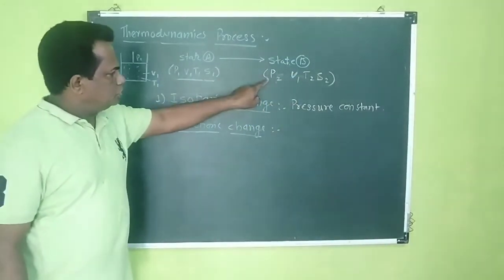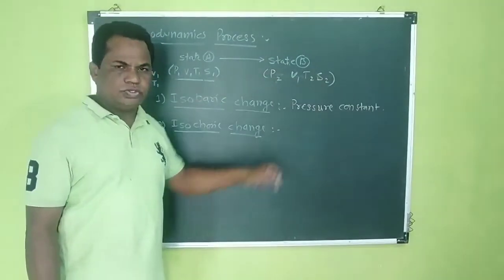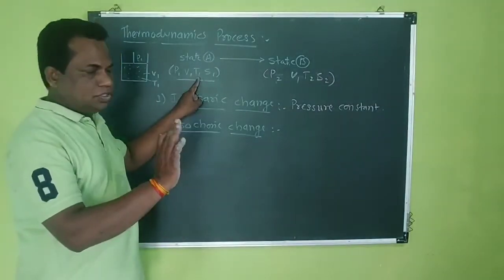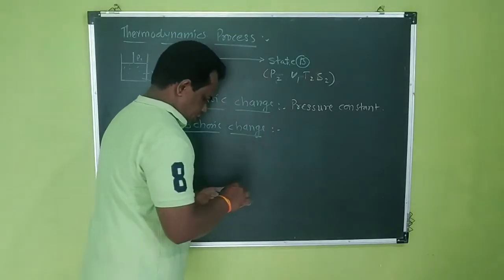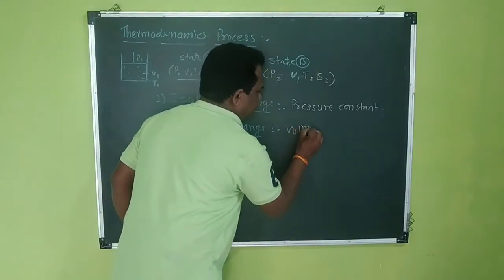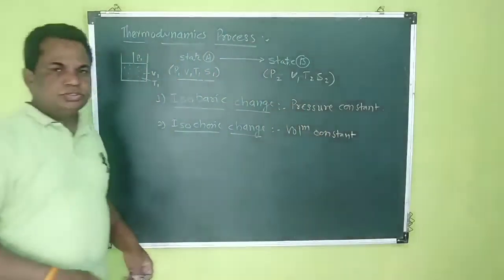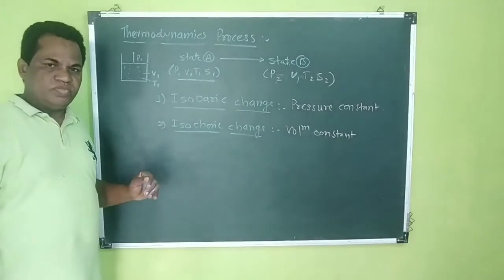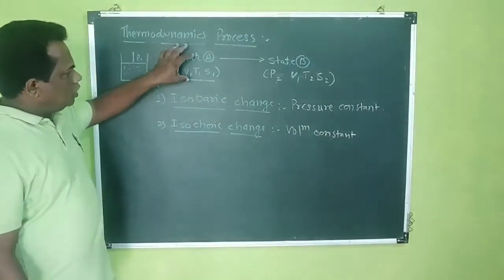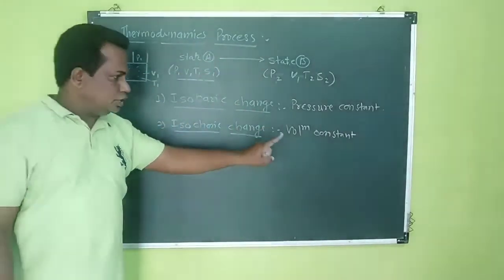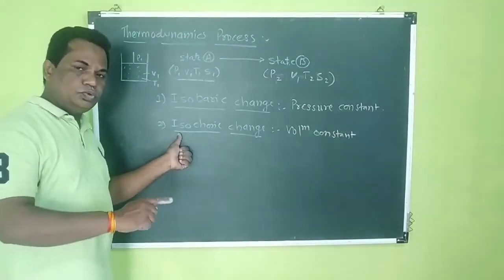Pressure changes P1 to P2, temperature changes T1 to T2, entropy changes S1 to S2, but volume does not change. So the thermodynamic process in which the system state changes from one state to another at constant volume is the isochoric change.